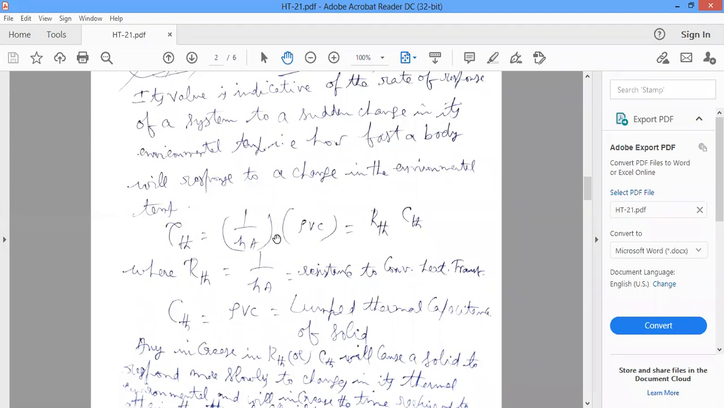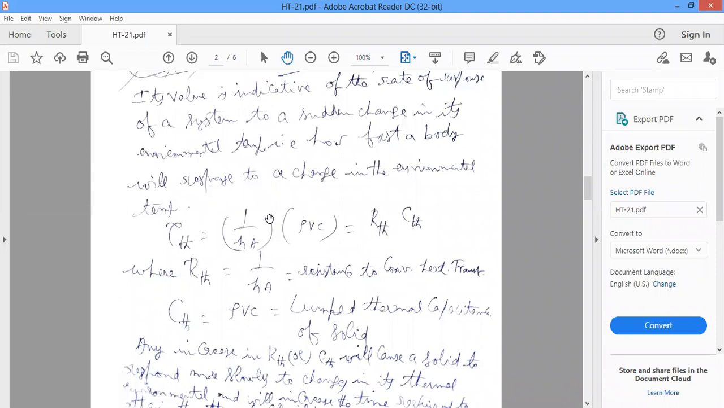Then you can write rho Vc by hA as 1 by hA into rho Vc, or rho Vc into 1 by hA. The thermal time constant is equal to 1 by hA into rho Vc. But what is 1 by hA in this lumped parameter system, or in unsteady state heat conduction? By neglecting internal conduction resistance, 1 by hA is the convective thermal resistance, R_th. Here there is only one resistance, that is the convective resistance.